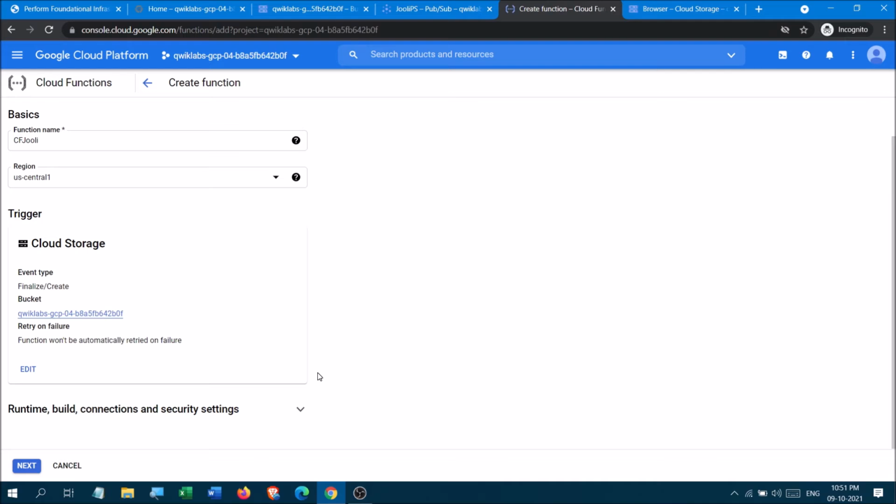Okay, it has got saved, and the runtime build connection and security part.